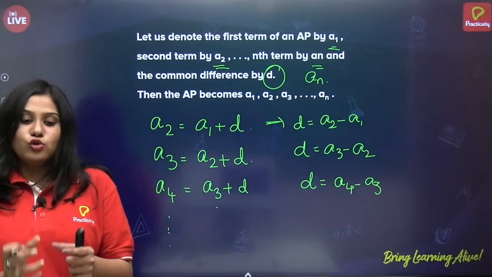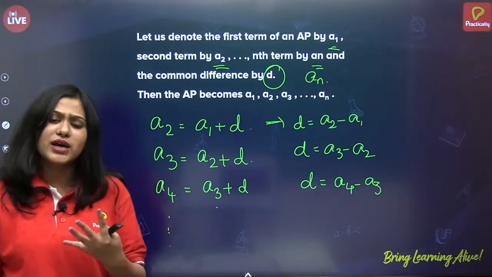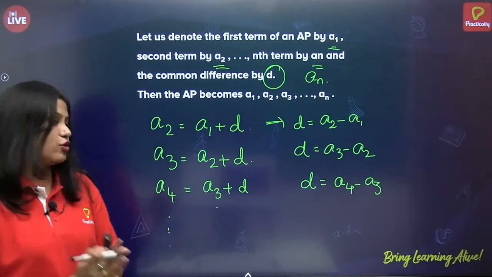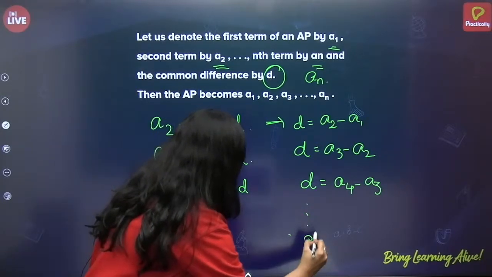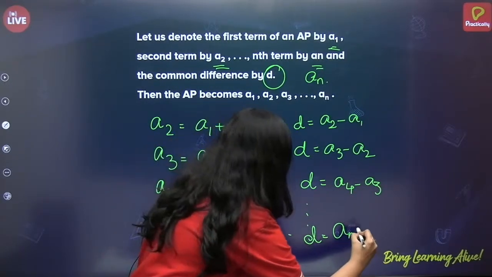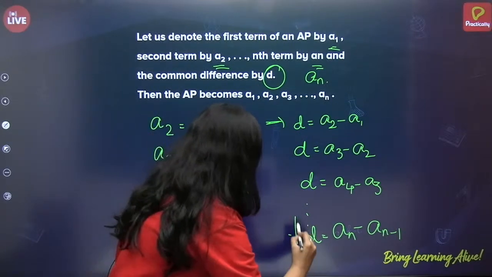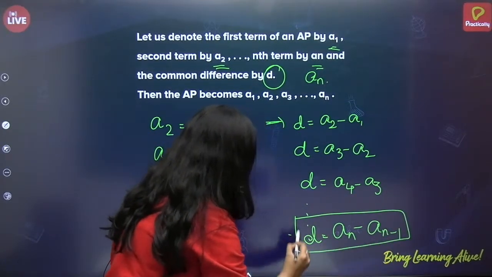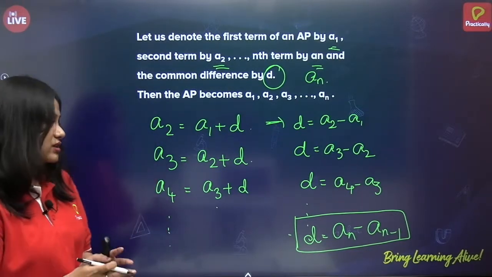Now, if you know the terms of AP, can you tell what is the common difference? Of course, yes. Now, the general thing, what will we write? D is equal to AN minus AN minus 1. This is the general form for common difference. General formula AN minus AN minus 1.